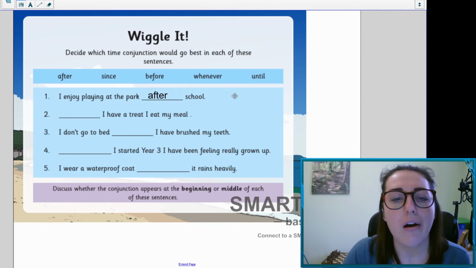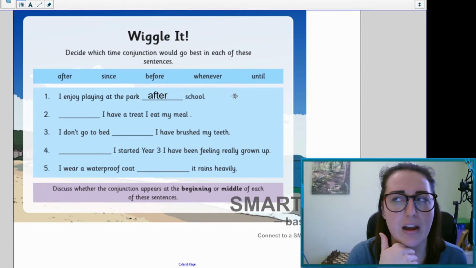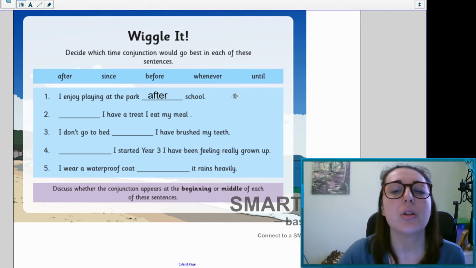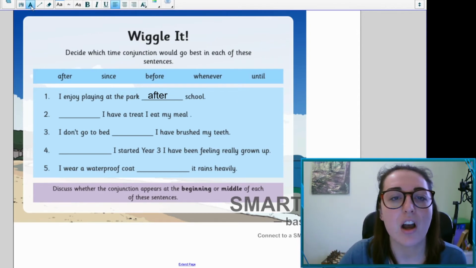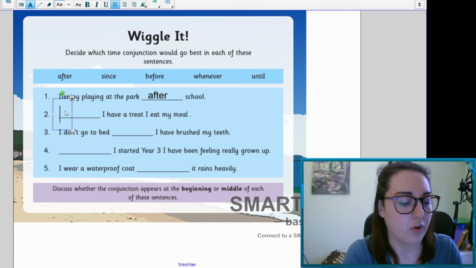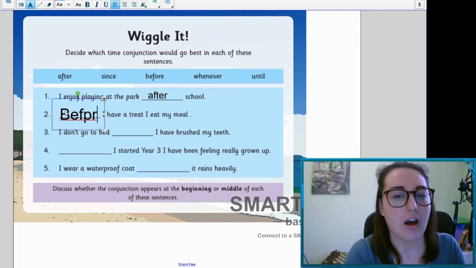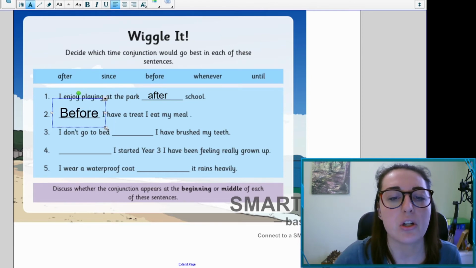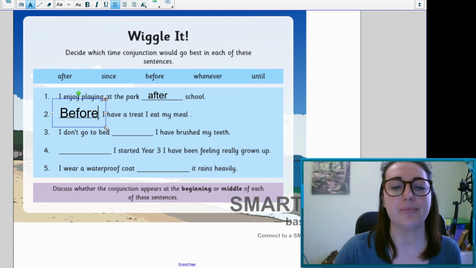I'm not going to say that after I have a treat, I eat my meal, because I'm seeing treat as like dessert. So I'm thinking that the best word for us to fit in there is before. So before I have a treat, I eat my meal. So that's almost like our pudding. So before pudding, we have our meal.